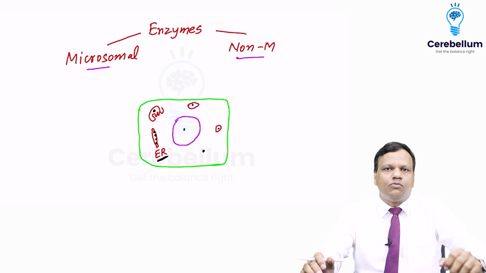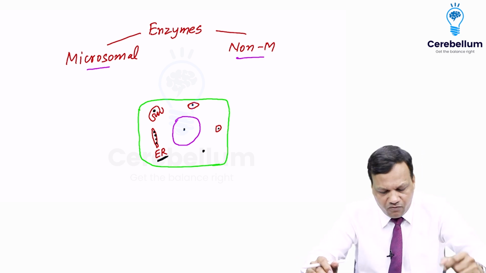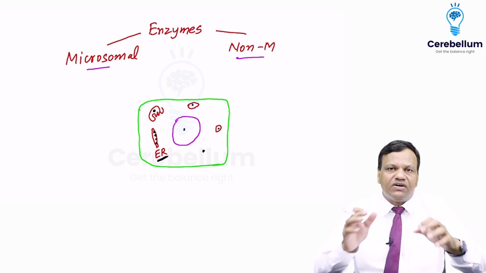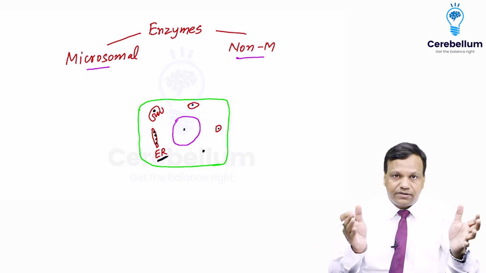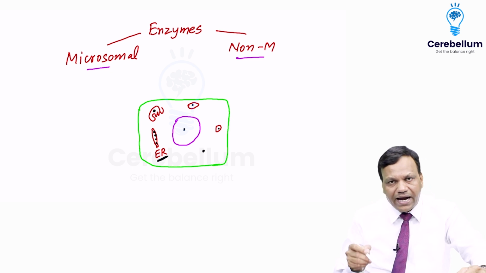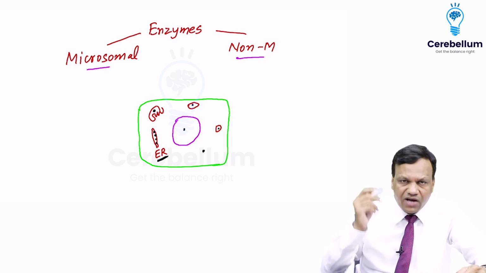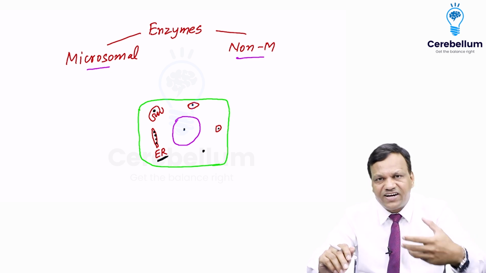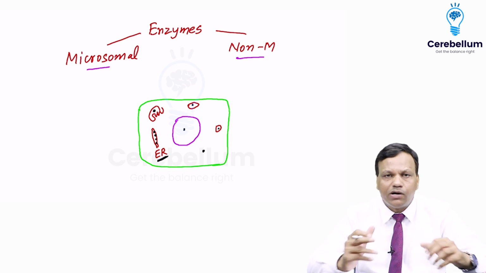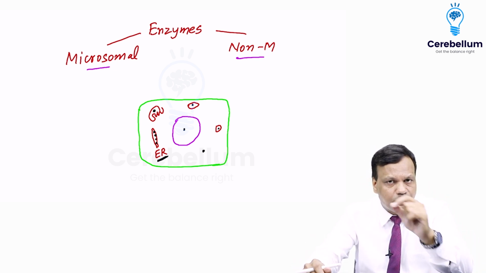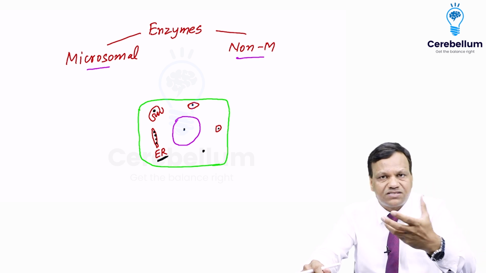Now, the third and most important question is, what is so special in the endoplasmic reticulum that we divided the enzymes based on that? We could have classified the enzymes as nuclear and cytoplasmic, or mitochondrial and non-mitochondrial, or lysosomal and non-lysosomal, but we did not pick any of them. We picked only the endoplasmic reticulum. So there must be something special.